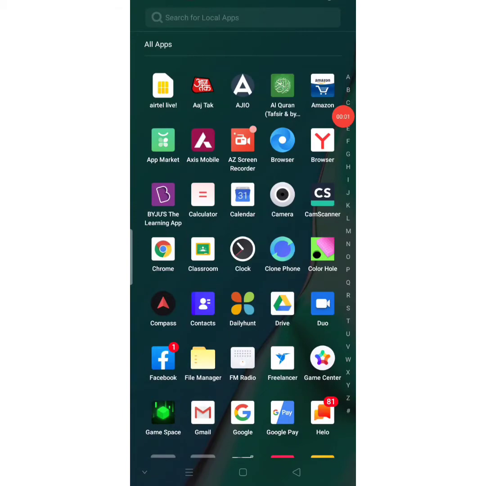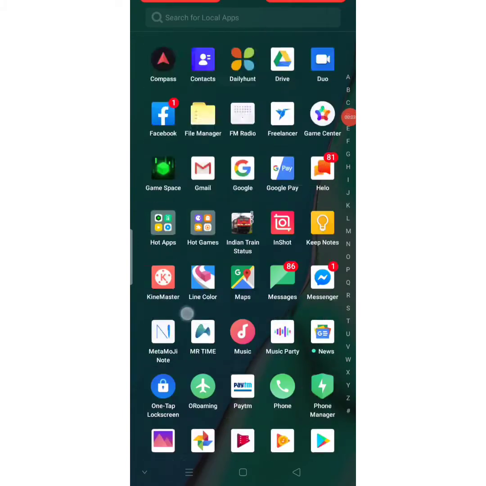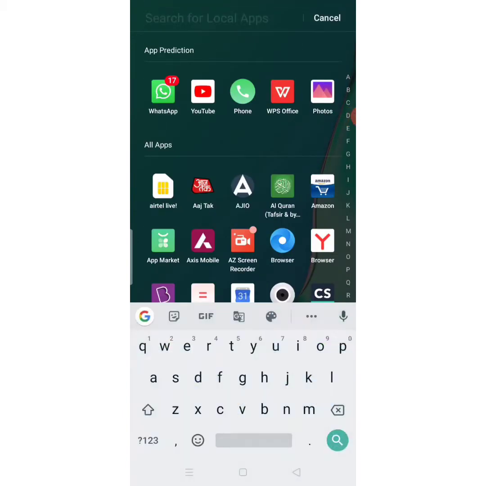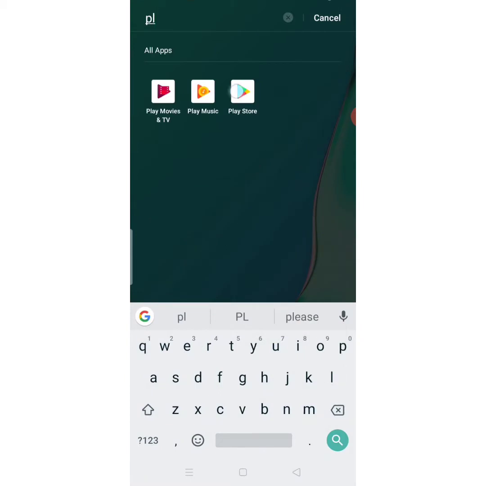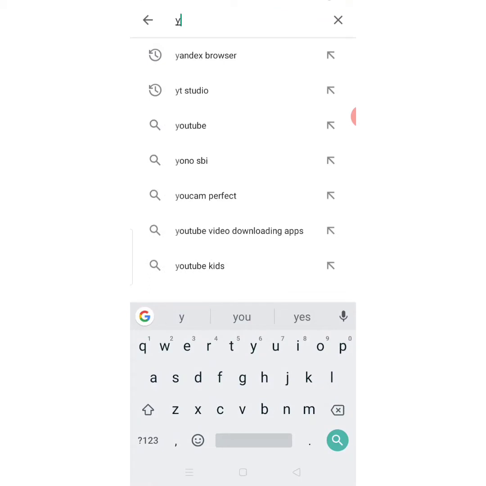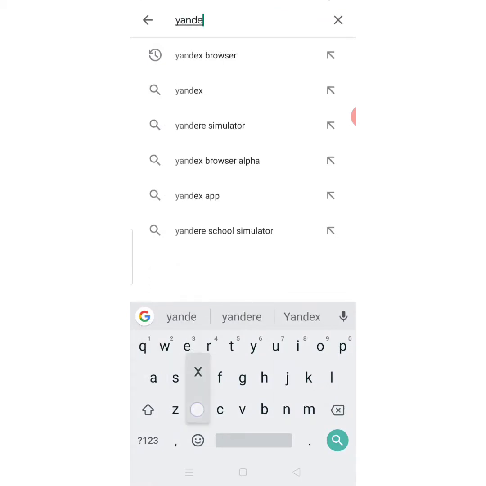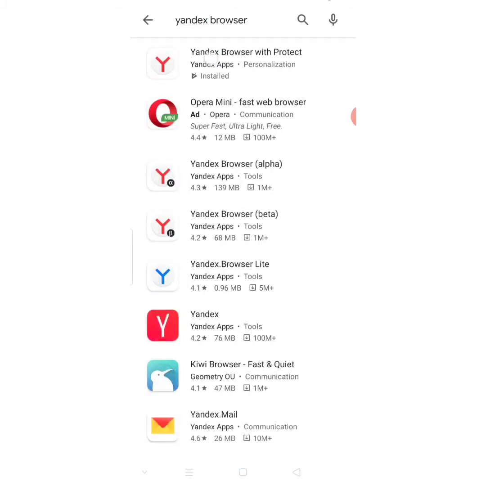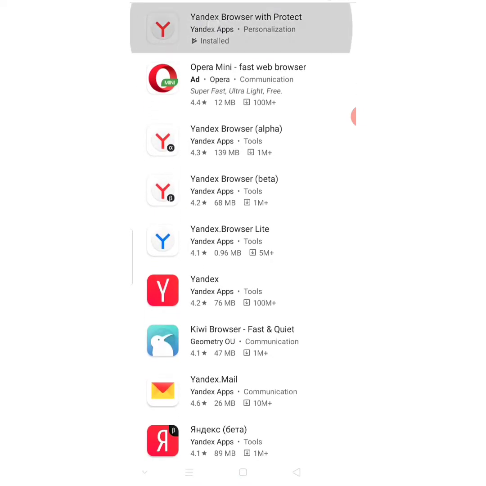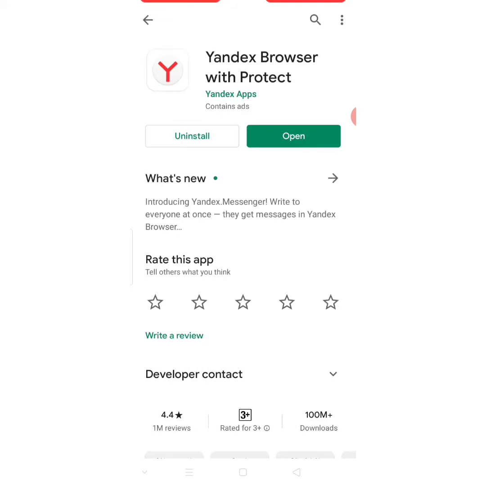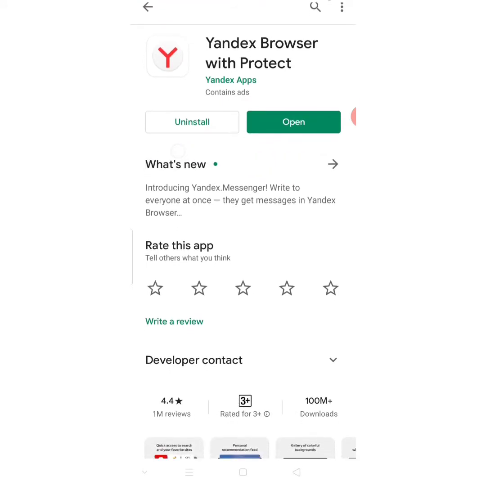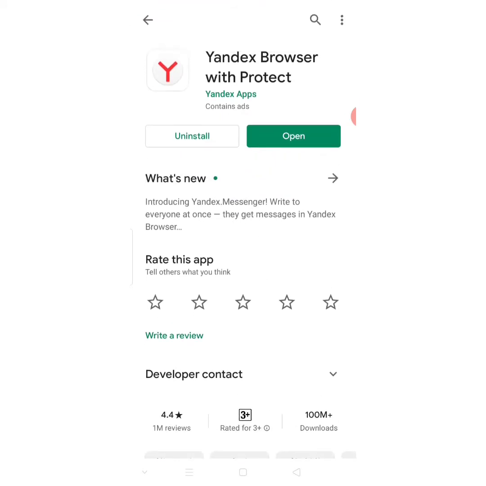So friends, let me show you first. Let us go to Play Store. We need to download an application called Yandex browser. This is the one I was talking about. Just click on it. Here I have it on my mobile, so it shows open. Just install this. Once you install it, it just acts as a browser.